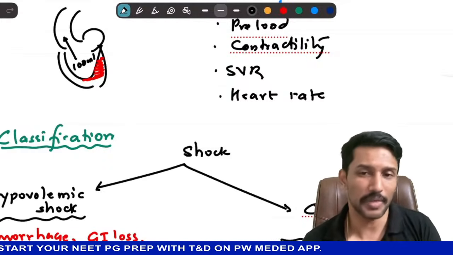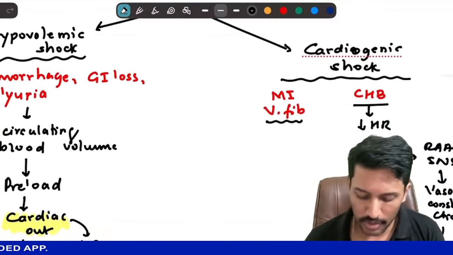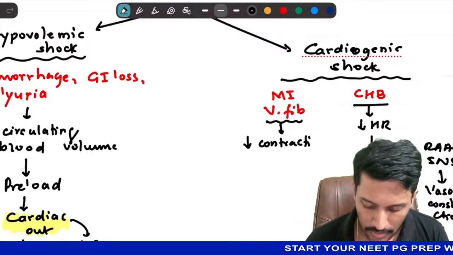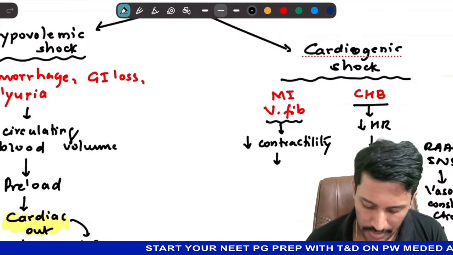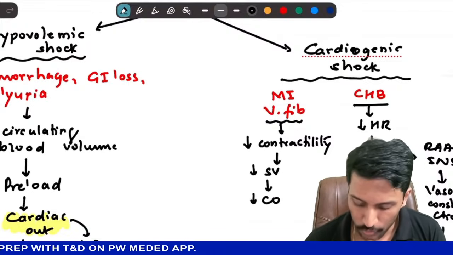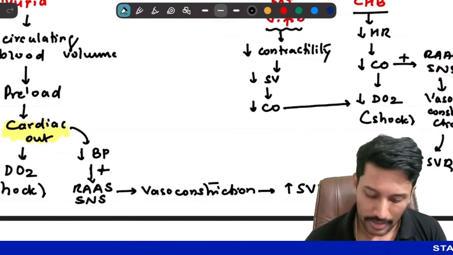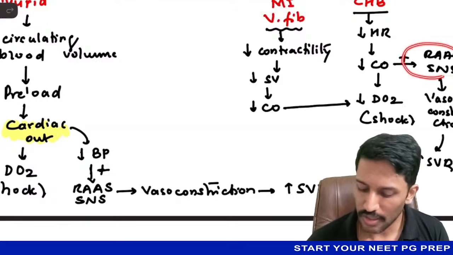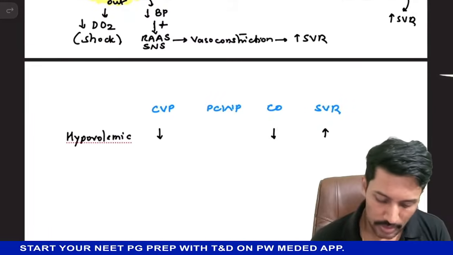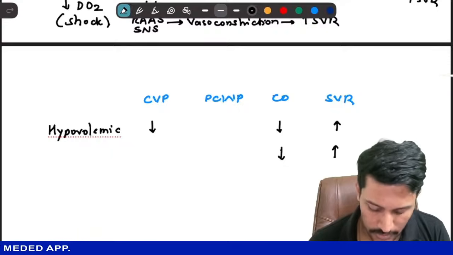And if I express it in mathematical terms, we call it ejection fraction. Ejection fraction is coming down. So in MI and ventricular fibrillation, there is decreased contractility. Because of decreased contractility, there will be a decrease in stroke volume. Decreased stroke volume means decreased cardiac output, and decreased cardiac output means decreased tissue delivery of oxygen. And if there is decreased tissue delivery of oxygen, you have shock. To counter this low cardiac output, RAS and the sympathetic nervous system will get activated. You will have an increase in systemic vascular resistance. So in cardiogenic shock also, you have decreased cardiac output and increased systemic vascular resistance.